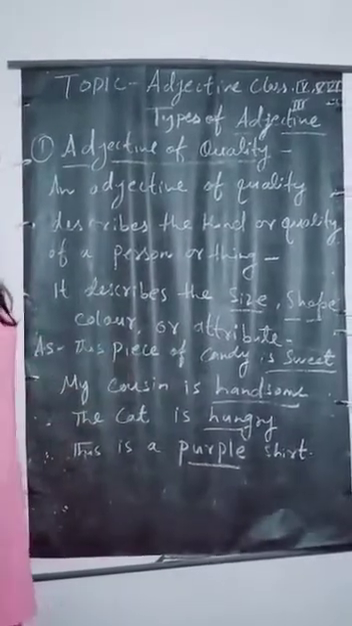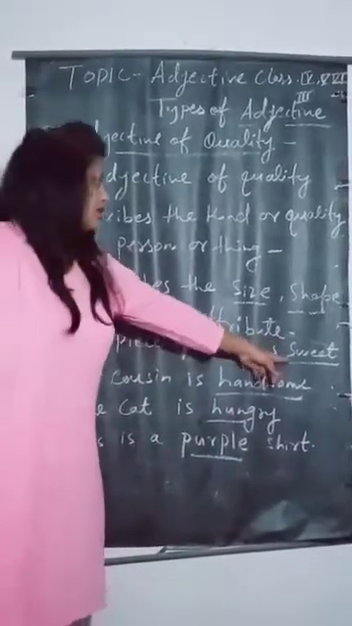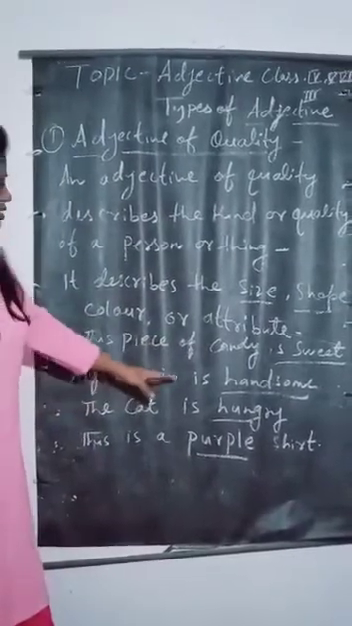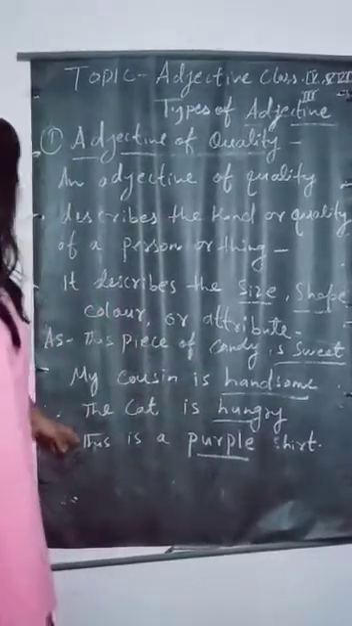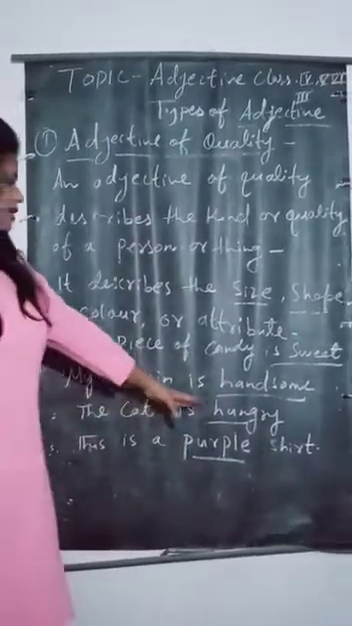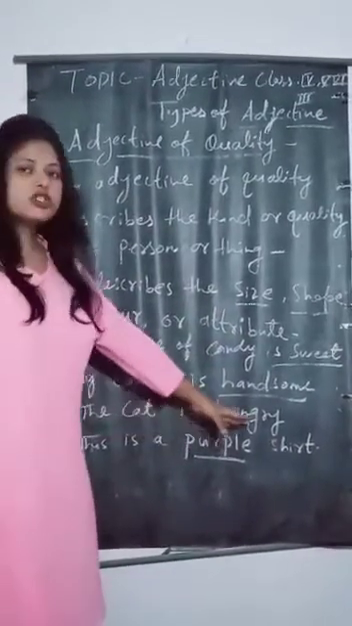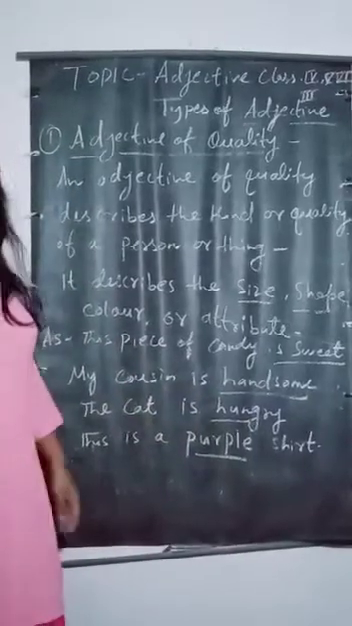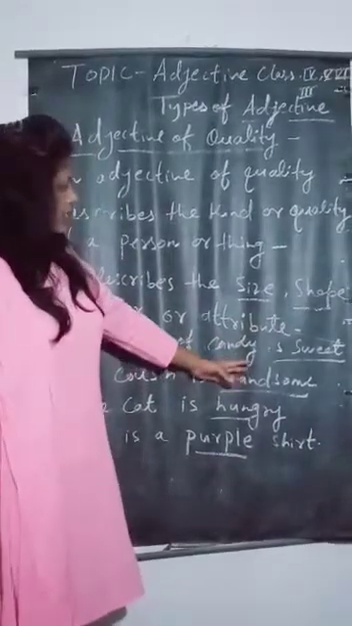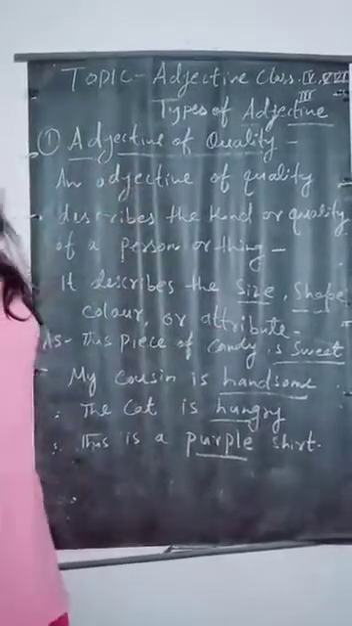Here is an example. This piece of candy is sweet. Here sweet is an adjective of quality. My cousin is handsome. The cat is hungry. This is a purple shirt. Purple is a color and it is an adjective of quality. So sweet, handsome, hungry, purple are examples of adjectives of quality.